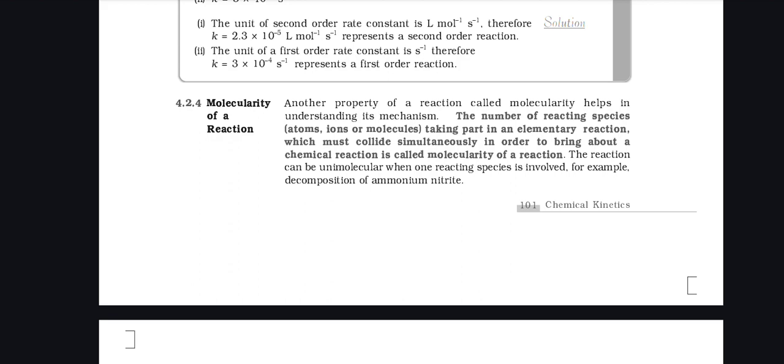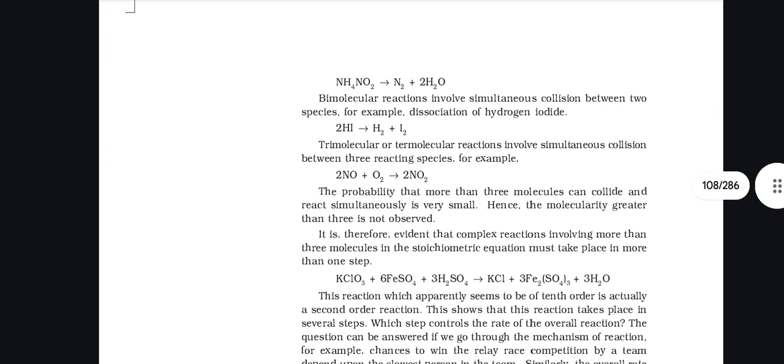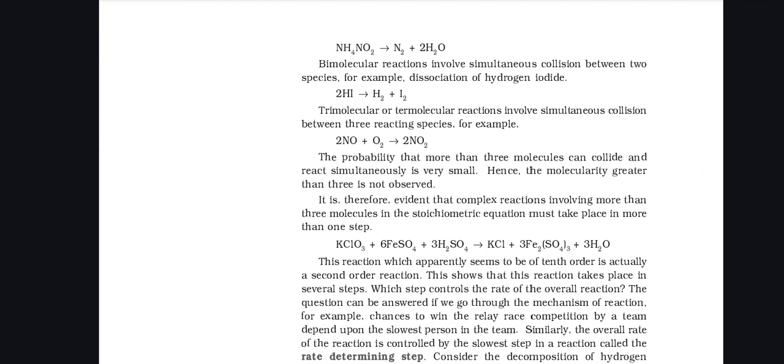The reaction can be unimolecular, where one reacting species is involved, for example decomposition of ammonium nitrate. A bimolecular reaction involves simultaneous collision between two species, for example dissociation of hydrogen iodide. A trimolecular reaction involves simultaneous reaction between three reacting species, for example 2NO plus O2 gives 2NO2. The probability that more than 3 molecules can collide and react simultaneously is very small, hence molecularity greater than 3 is not observed.